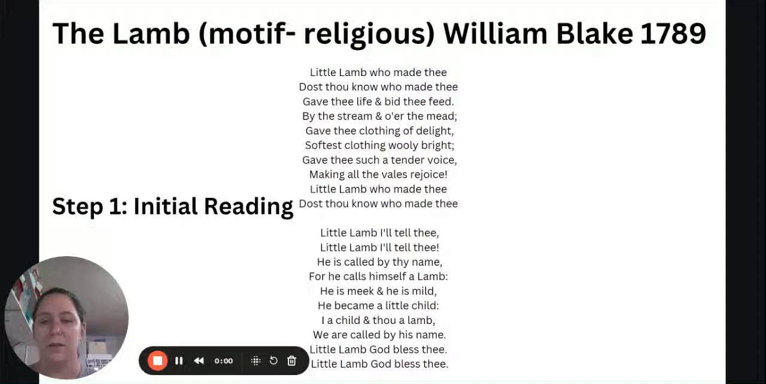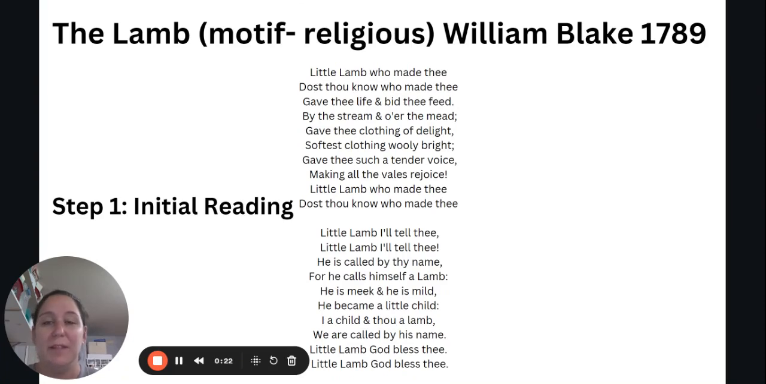Hello, today we're going to be reviewing The Lamb by William Blake, which was written in 1789. The motif of this particular poem is religious. So the first step for a close read would be just the initial reading. So I'm going to read through it the first time and then we will discuss what to do further.